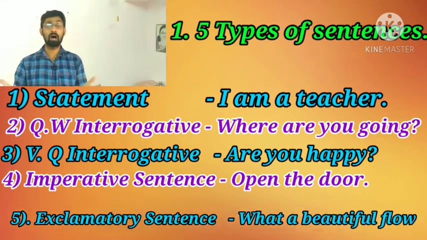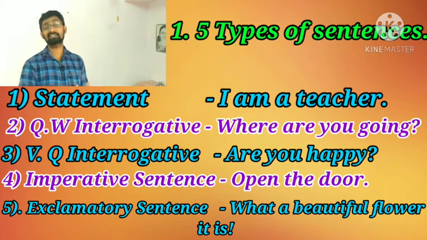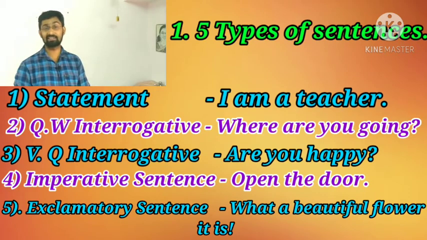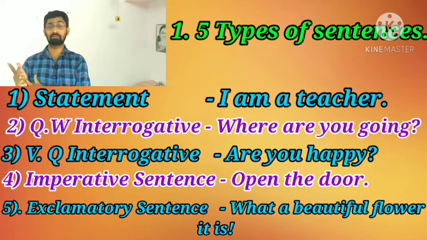For example, wow, what a beautiful flower it is. We need to convert exclamatory sentences also into indirect speech. So I repeat, we need to convert a statement, question word interrogative, verb question, imperative sentence and exclamatory sentence.